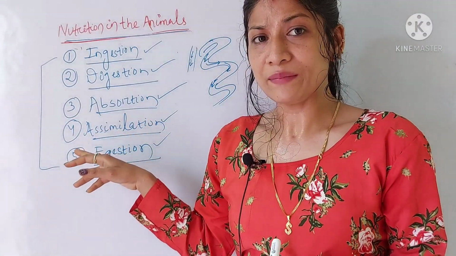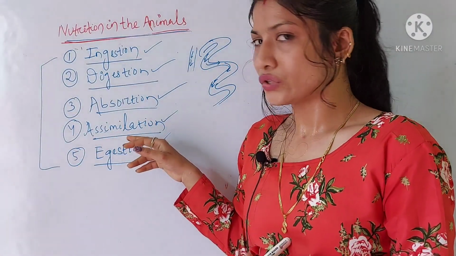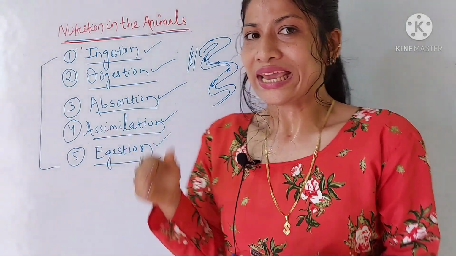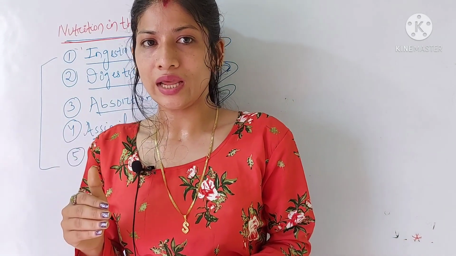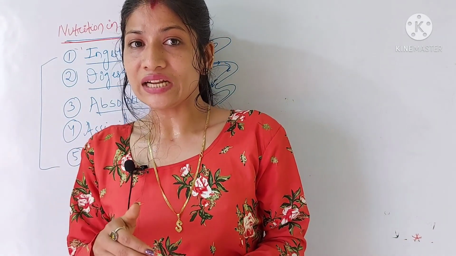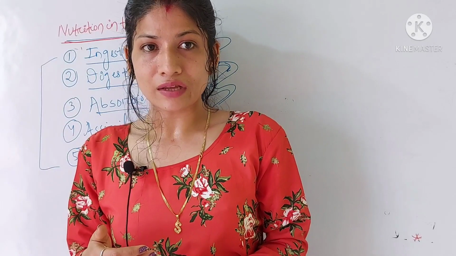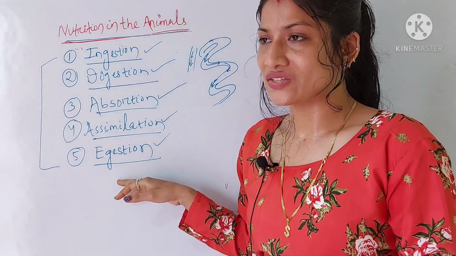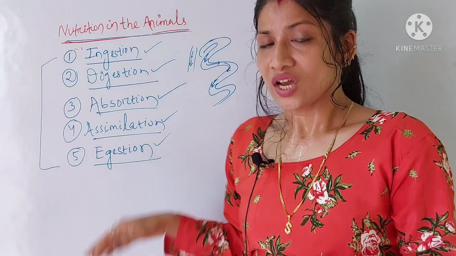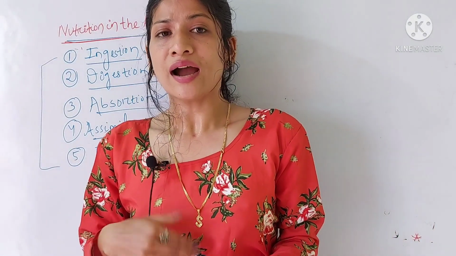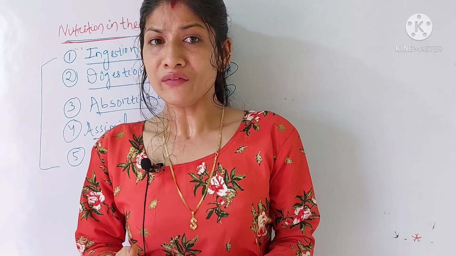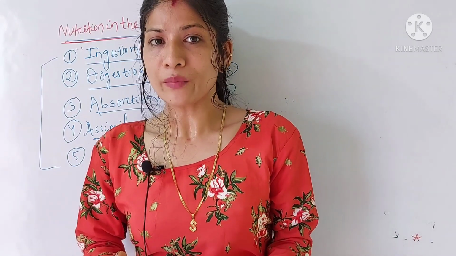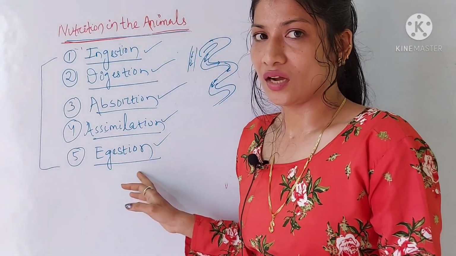Then fourth is assimilation, in which the absorbed food enters into each and every cell of the body, which helps the energy, growth and repair of the body. And lastly, the last process is egestion. It is the final process in which the undigested, unabsorbed, remaining, insoluble food is removed from the body.